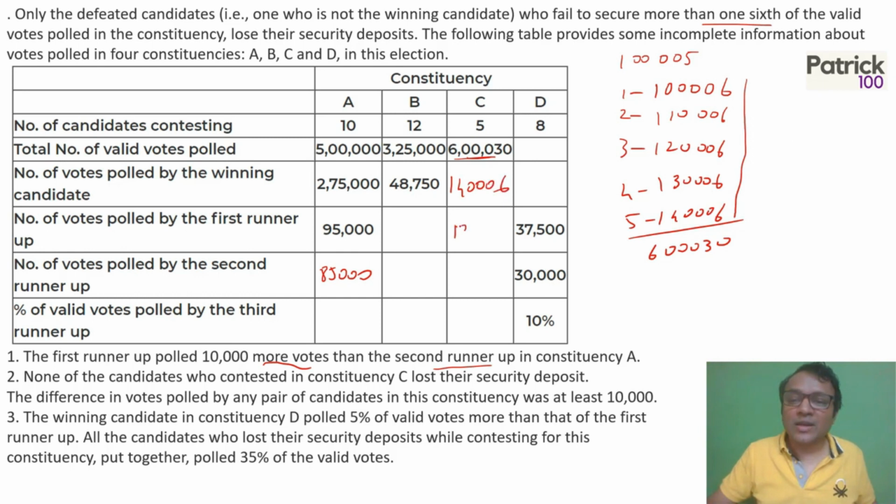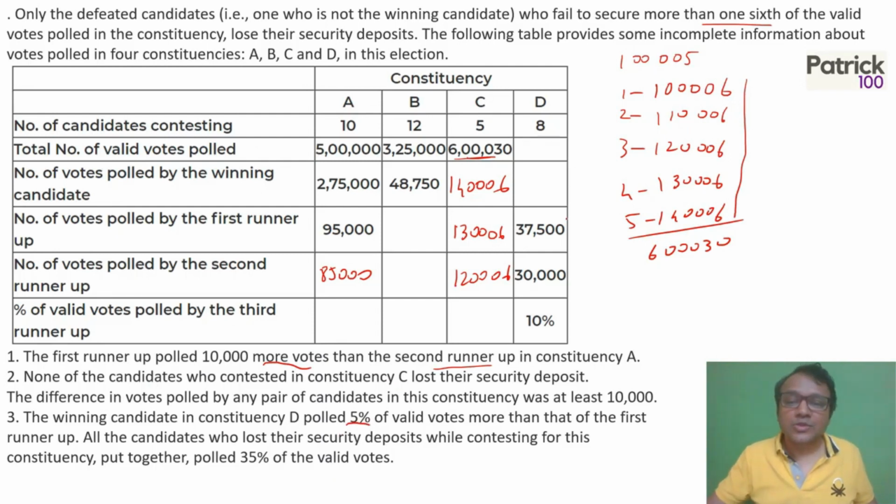So that means this satisfies exactly, which means I know the winning candidate got 1,40,006. The runner-up will get 1,30,006. And the second runner-up would have got 1,20,006. Right? I get all the values which are there. So I just took the minimum what is possible. And since the minimum possible satisfies the condition, it has to be the minimum, which will be the answer.